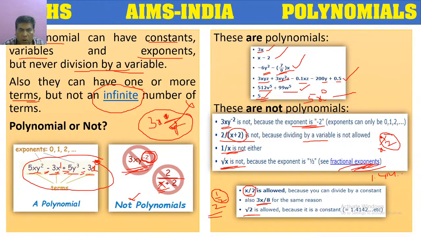But the base is not a variable. So the entire value will be considered as a constant. So that's why root 2 is a constant polynomial. So just by seeing the expression, by the basic definition and rules of polynomials, we can identify whether it is a polynomial or not.